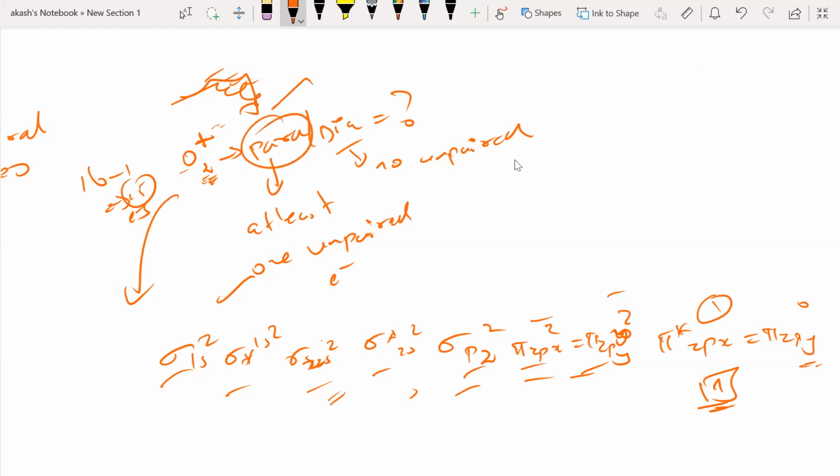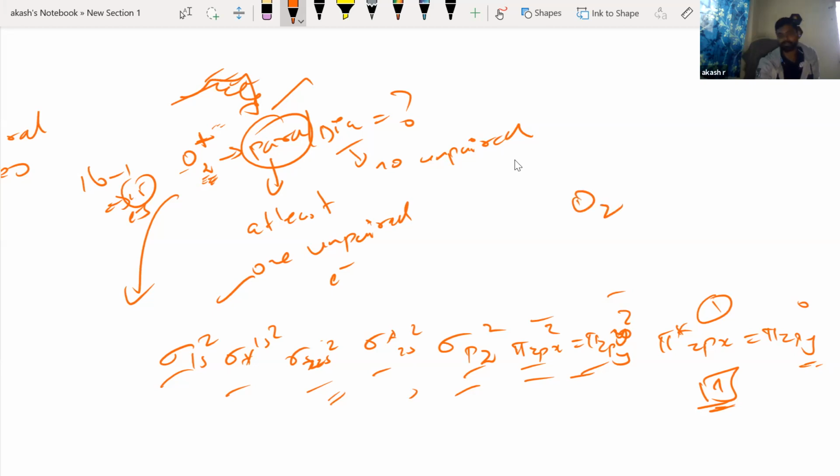Sir, in these sums, if we get an odd number of electrons, then can we directly say that it's paramagnetic? No, we cannot say like that. Say for example, some species, especially oxygen species, will have problems. If you take O2 itself, O2 has how many electrons? 16 electrons, right? Now instead of this, you would have put 1 here, so it is an even number, but still you see 2 unpaired electrons. So it is actually paramagnetic again.